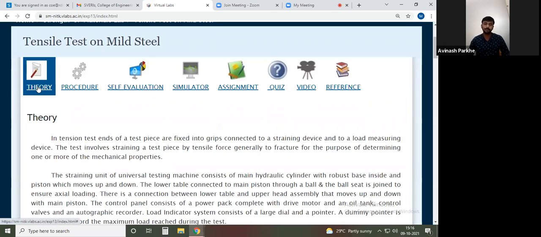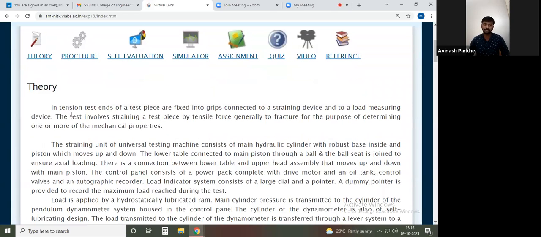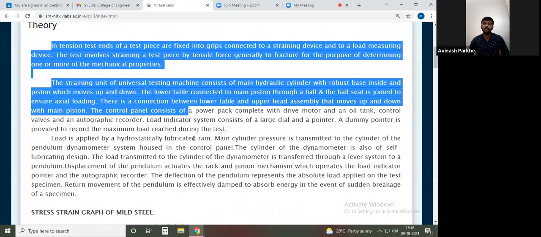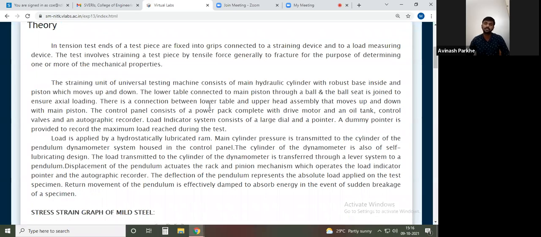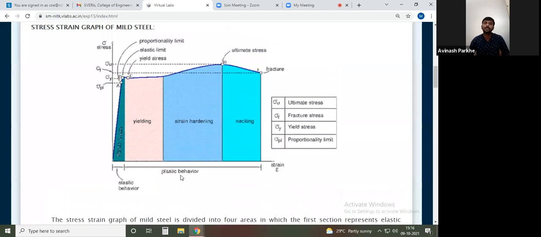If you look at the first tab, here they have mentioned the theoretical part. Whatever is related to tensile testing, they have mentioned in this theoretical part: how the tensile test will be conducted, why it is required, how it is conducted on the mild steel, and how the graph will be generated. All the basic things are represented in this explanation part. And if you look at the bottom side, this is the stress strain diagram for the ductile material, or the stress strain diagram for the mild steel. This graph is not drawn by some imagination.